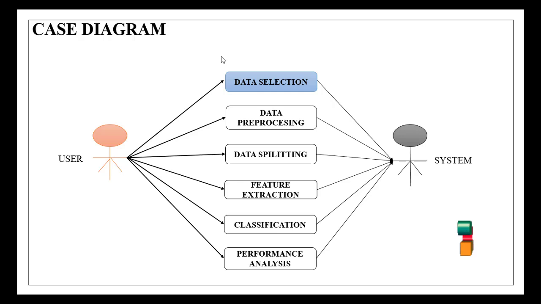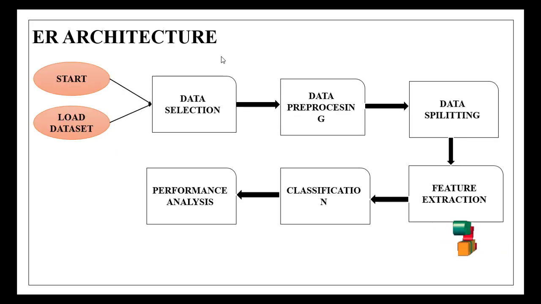This is a use case diagram from the user point of view. Data selection, data pre-processing, data splitting and feature extraction, classification and performance analysis. These are done at the system. Here is the diagram: first load the data and select the data, pre-process the data, split it and extract the features according to the classes, classify it, and do performance analysis.